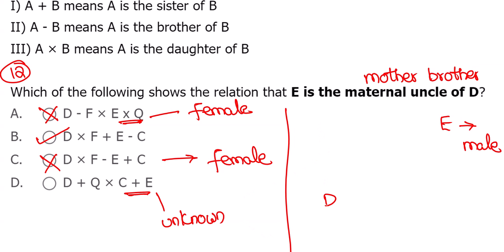D into F, D is daughter of F. F plus C, F is sister of E. E minus C, E is brother of C. So E is D's mother's brother, maternal uncle, perfectly suitable. So why did you eliminate the others? C plus C, C is sister of E, E's gender unknown. It can be male or female, so I cannot say maternal uncle. So with that, three options are eliminated, straightforward with the gender case. Don't attack the question directly. Draw the diagram and then decide.